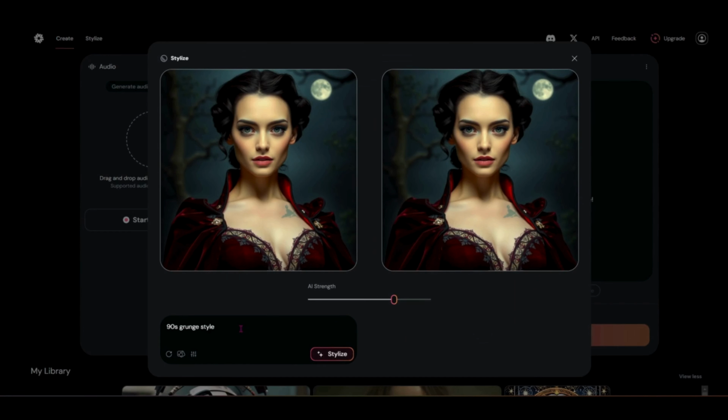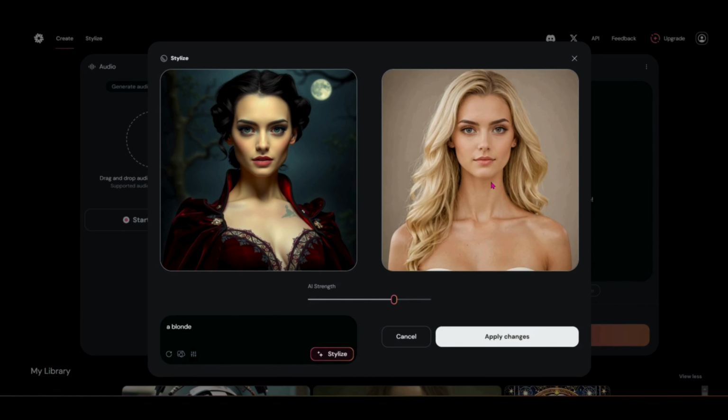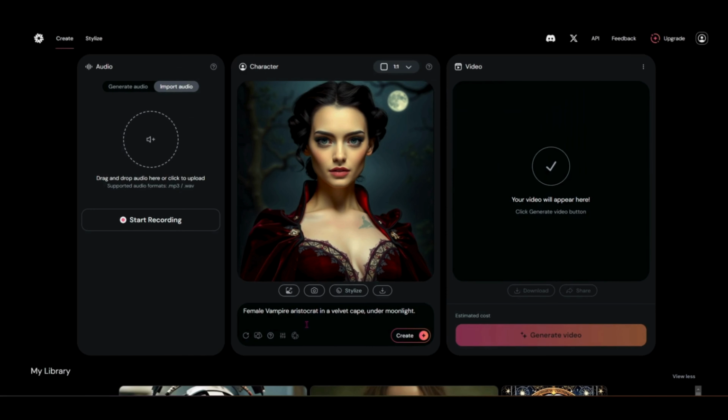So if I come back in and I want to try again, let's say I need to restyle her to a blonde. I can do stylize. And you see there, it really took away the vampire vibe, but it did make her a blonde character. So I actually don't want to use that one either.